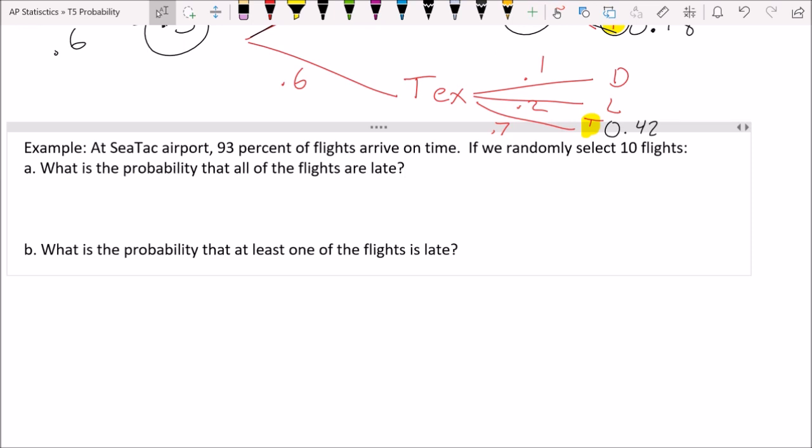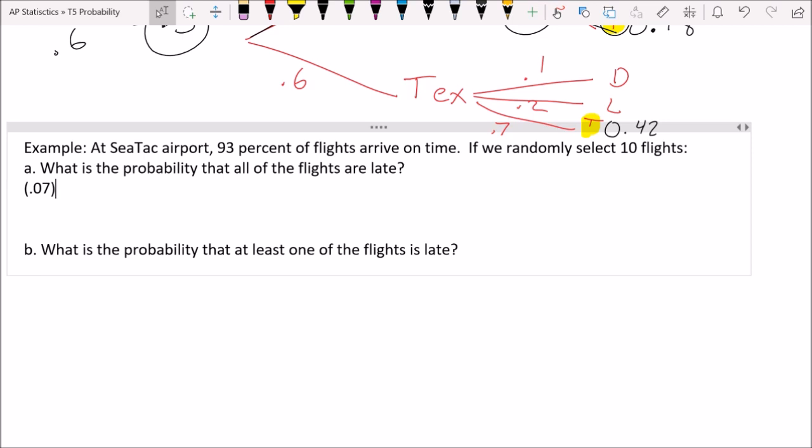Okay, so how would we think about that? The probability that all of the flights are late. So what chain of events would have to transpire in order to meet the criteria for A? So you would have to have a flight be late. So what is the probability that the first flight is late? Well, if on time is 93%, the probability of being late would be 0.07. So that's the first flight being late.